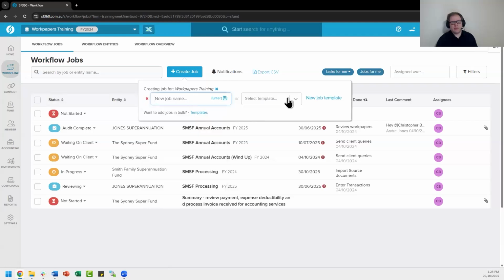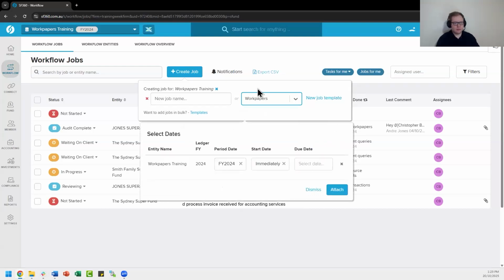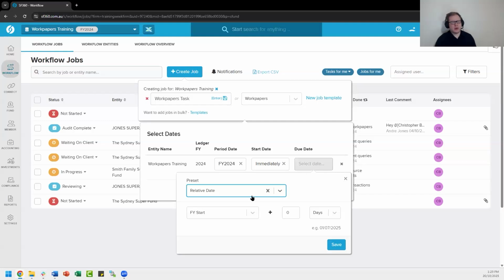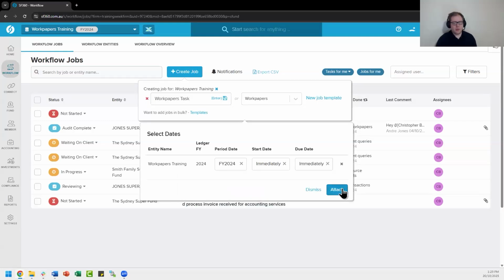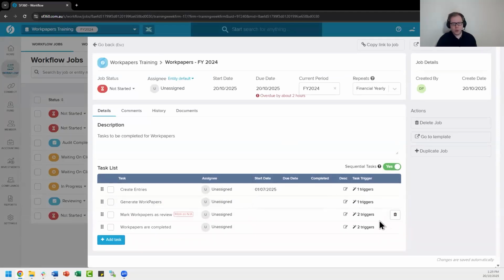We can select our entity and we can select a template if desired. There is already a Workpapers template involved, but you can also use these functions within this template in your own templates as well when you create them. There we go. Looking at the Workpapers task, we'll be asked to select dates as well, including a due date here, in which case we can select different details. And I'm not going to go into further details because it is workflow in a separate screen. But if I click attach, the one thing to be aware of are these triggers, these task triggers here.